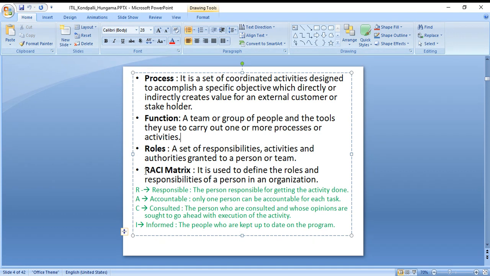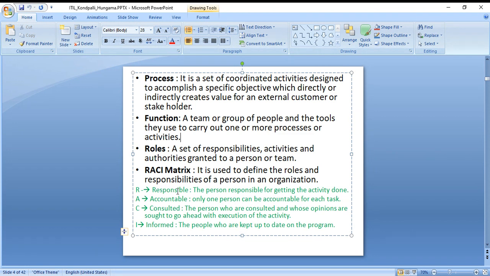What is RACI? This is really, really important. RACI matrix stands for responsible, accountable, consulted, informed. It is actually used to define the roles and responsibilities of a person in an organization. With this, roles and responsibilities within an organization are assigned to a single person, or it can be a group. So what are those four?